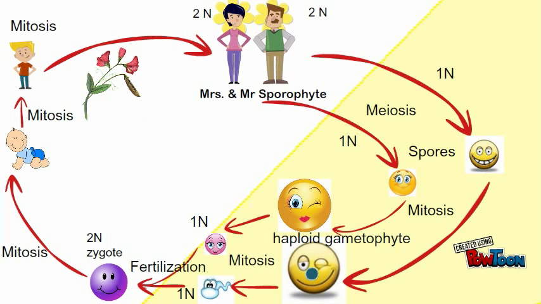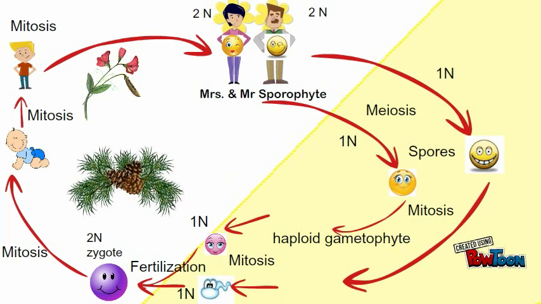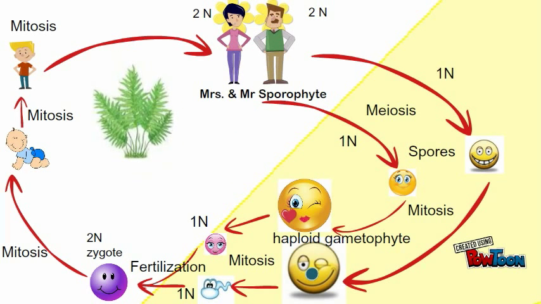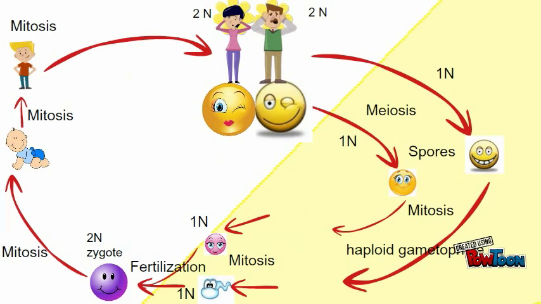In angiosperms and gymnosperms, the gametophyte is enclosed in the sporophyte. In ferns, the antheridia and archegonia are both found on a single gametophyte. And in mosses, sporophytes are attached to and depend on gametophytes.